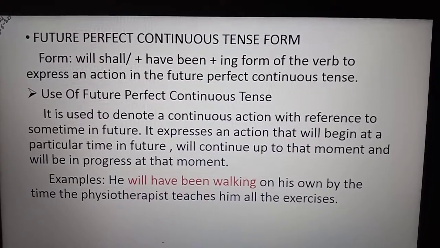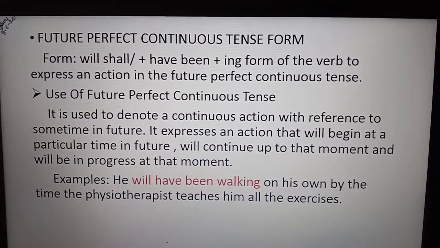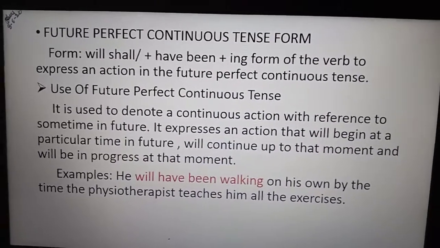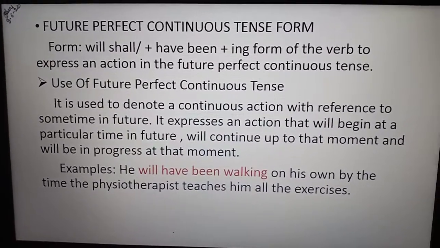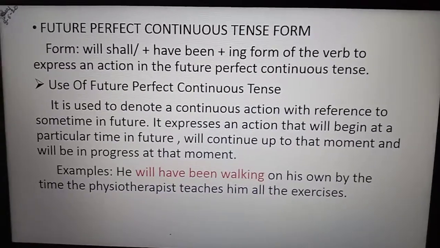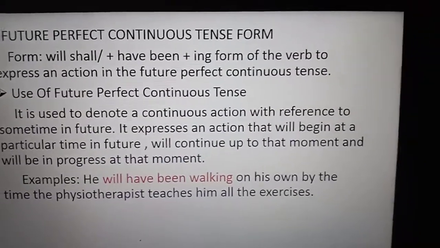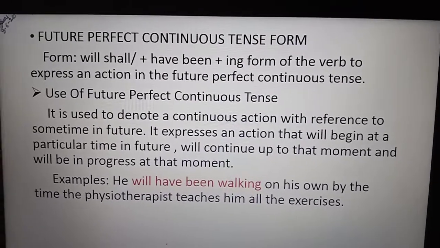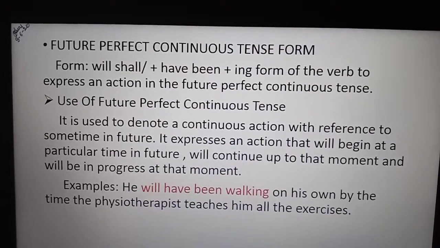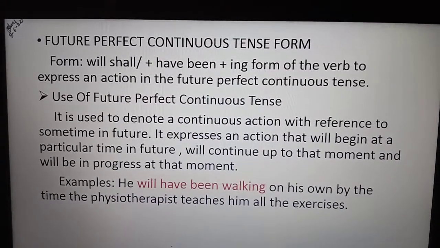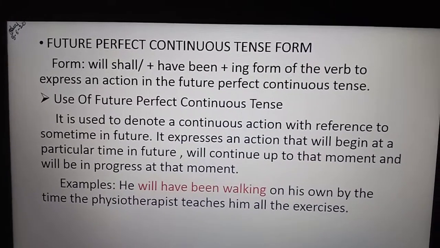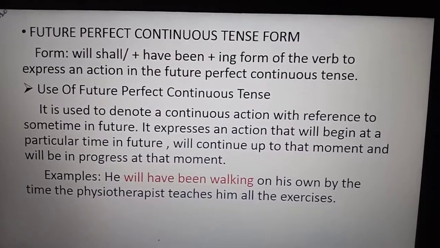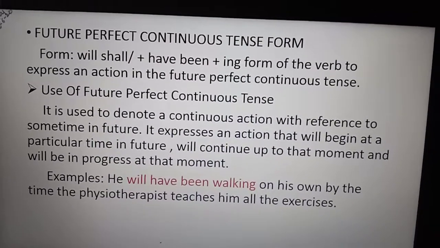I hope these 2 grammar topics that I have already taught you, you have written in your notebook, and it should be there. I may call you any time in the school. That time you have to produce your English notebook plus your English grammar notebook. As I told you, you have to make a separate notebook, a separate grammar notebook. Please don't write behind any other notebook. The grammar notebook should be separate, again I am telling.